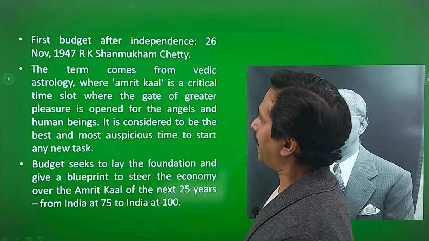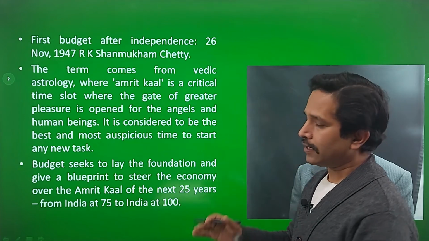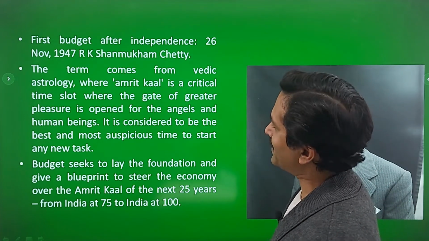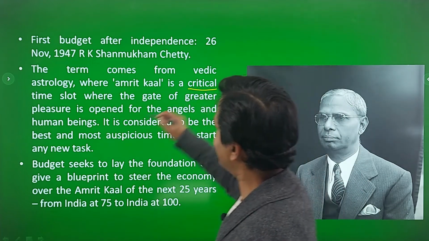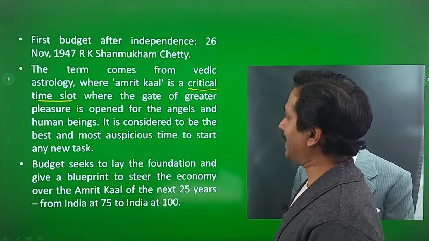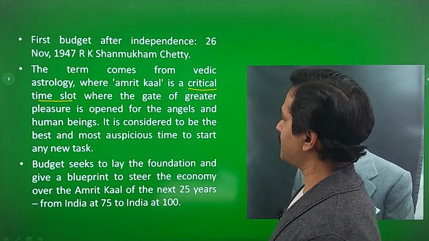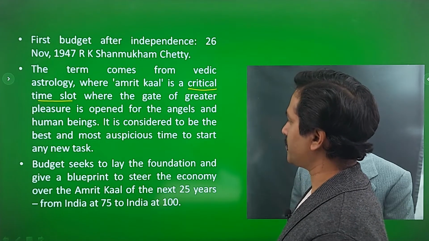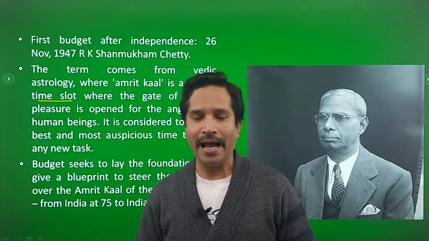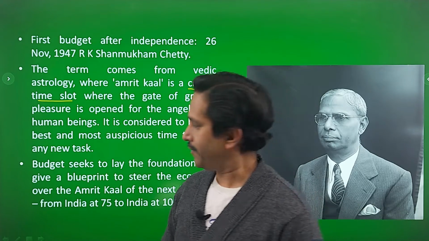on 26 November 1947. The term Amrit Kaal comes from Vedic astrology, where Amrit Kaal is a critical time slot where the gate of greater pleasure is opened for the angels and human beings. It is considered to be the best and most auspicious time to start any new task, because 75 years have elapsed since we got independence.